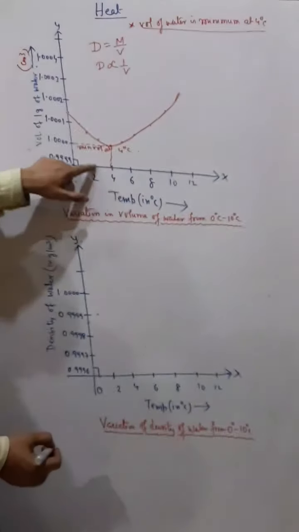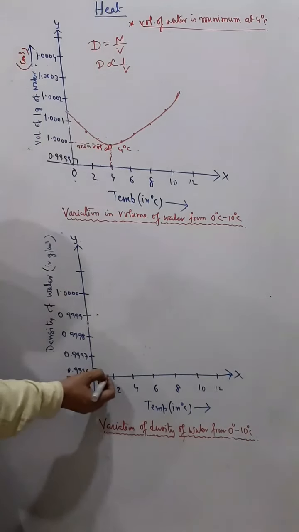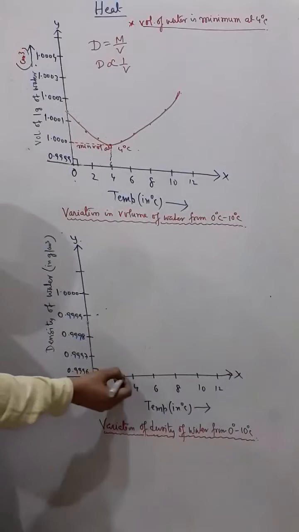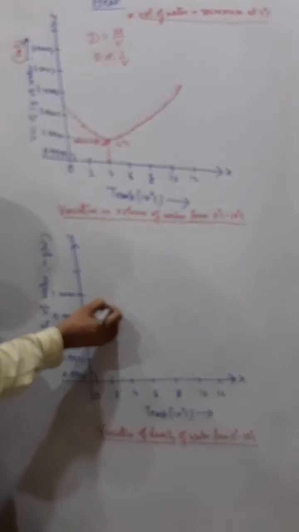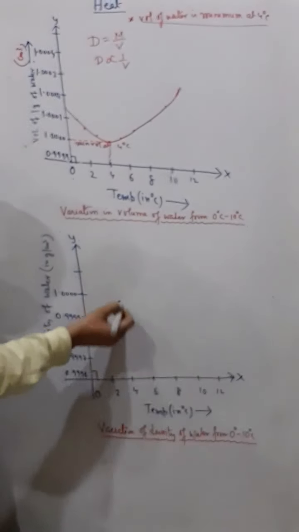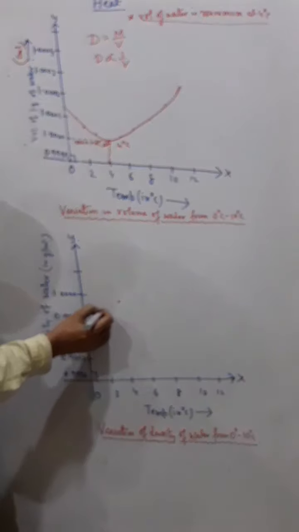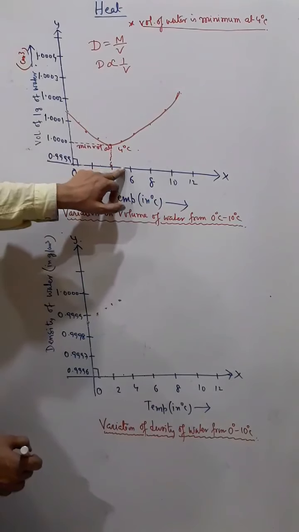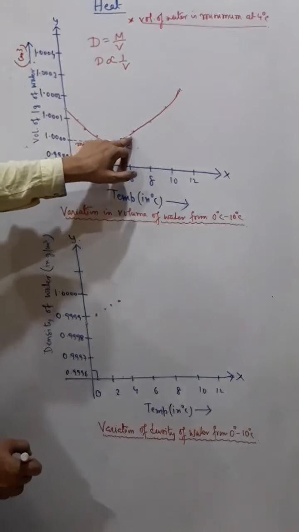From 1 to 2 degrees Celsius the volume decreases further, so the density increases further. From 2 to 3 degrees Celsius again the density will increase further, and up to 4 degrees Celsius the density will increase further. So the graph goes like this. And from 4 degree to 5 degree, what happens? If you remember, from 4 degree to 5 degree, again the volume was increasing.